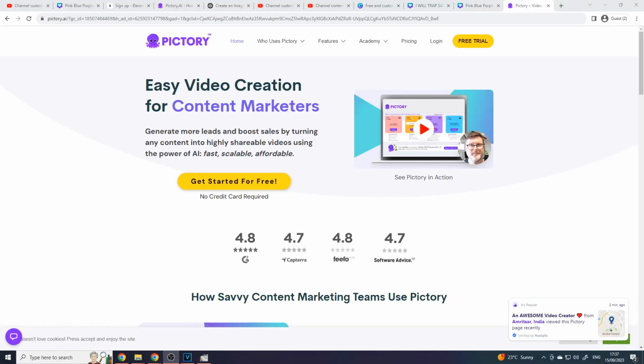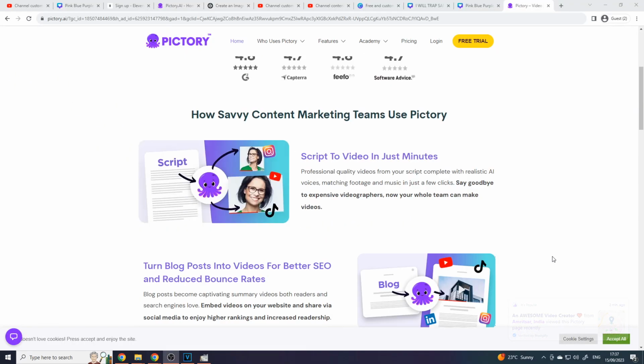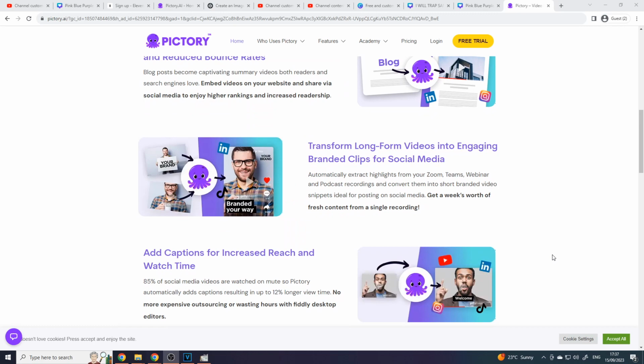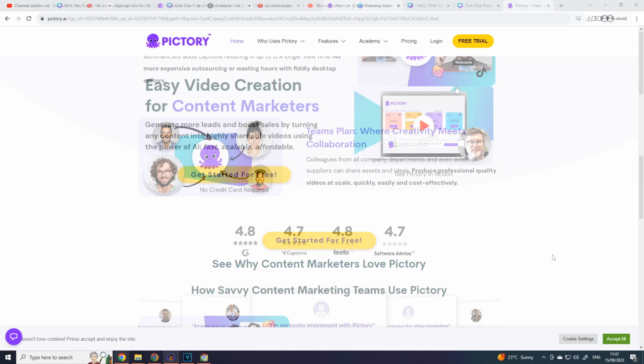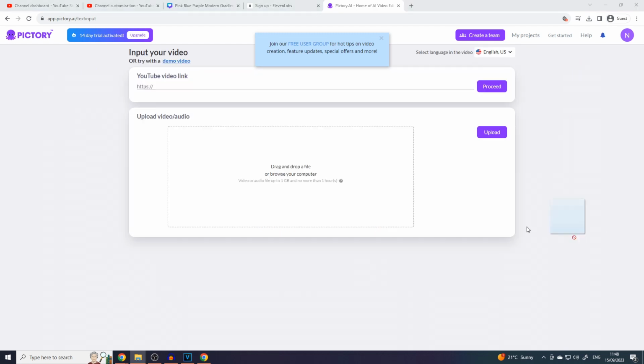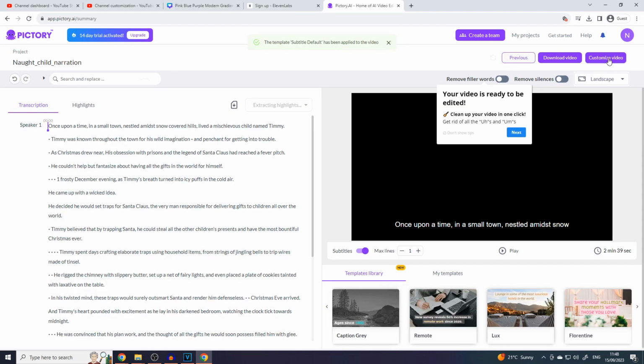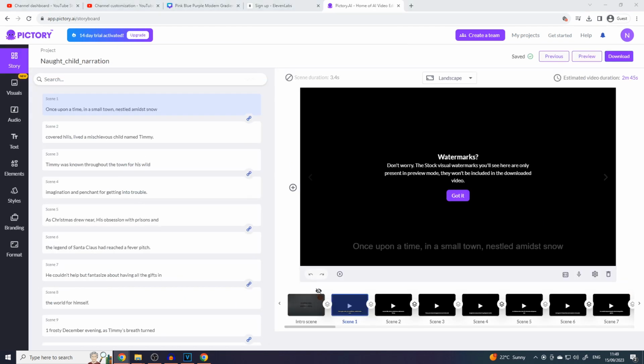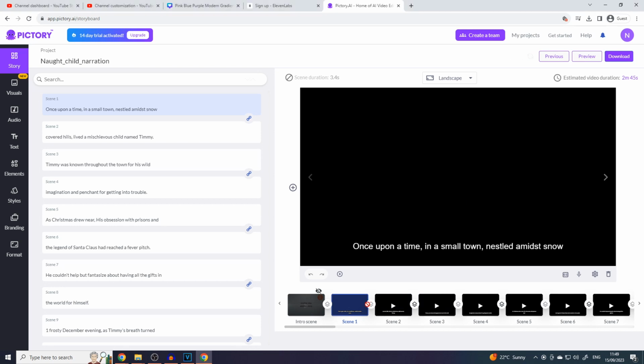The next AI software we're going to use is Pictory AI. This will take our audio and transform it into a beautiful video without the usual need for tedious editing that takes hours. Make an account and select the edit videos using text box, then upload your audio file and customize. Below you will see that Pictory AI has split our video into scenes and applied footage that's relevant to the audio. At least, usually it does. With my story, unfortunately Pictory AI has failed to find suitable videos to match up.